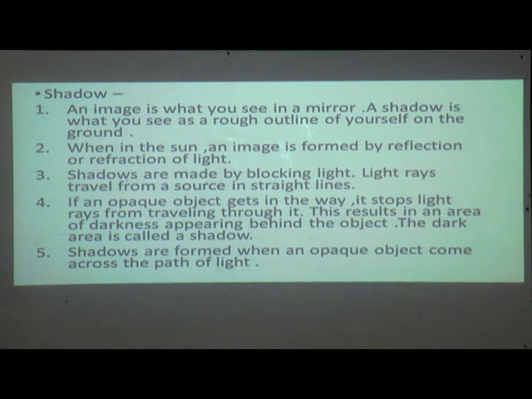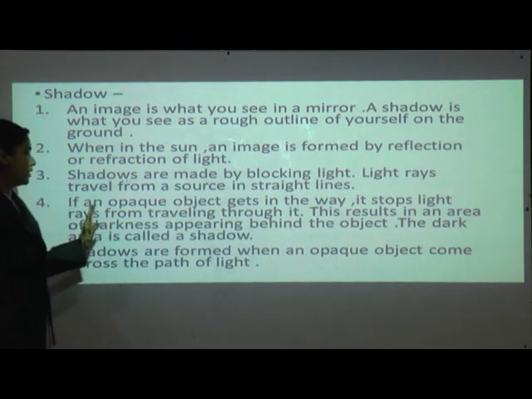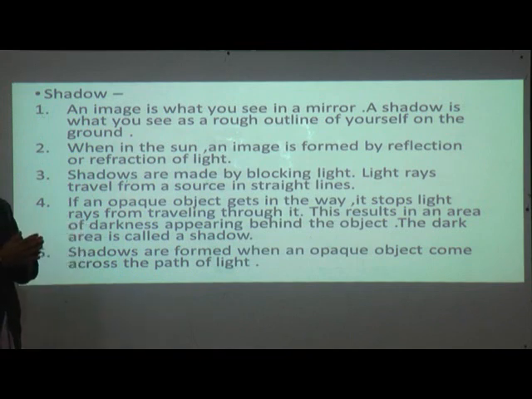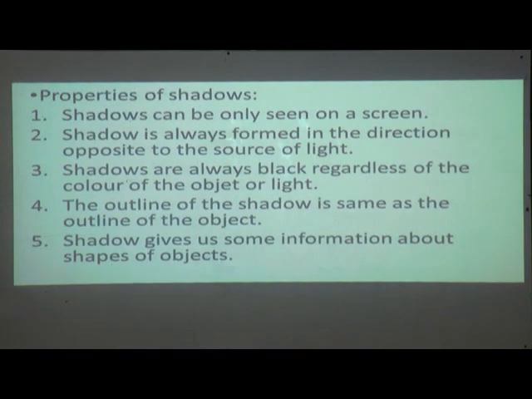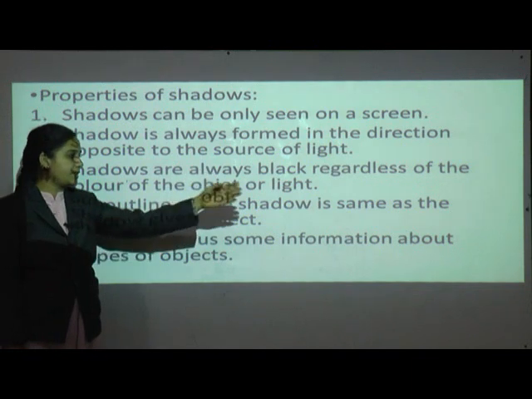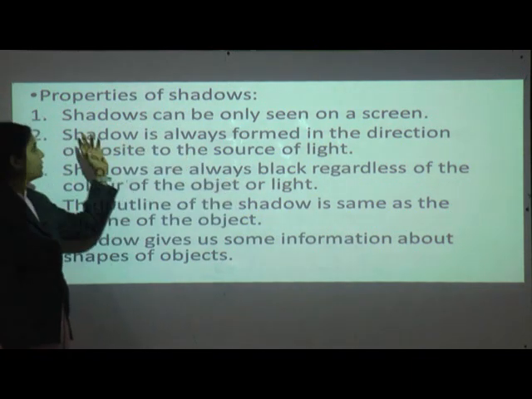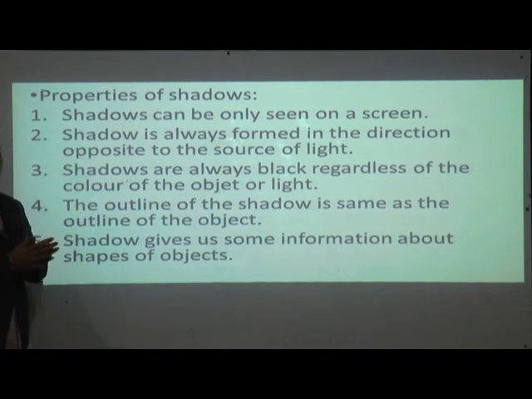Here, shadows are formed when an opaque object comes across the path of light. Okay, now next point, properties of shadows. See, first one, shadows can be only seen on a screen. See, you can see my hand on the screen, isn't it? So shadows can be only seen on a screen.